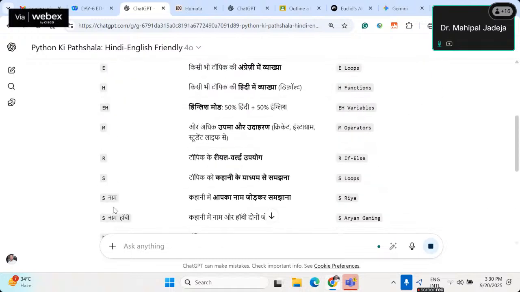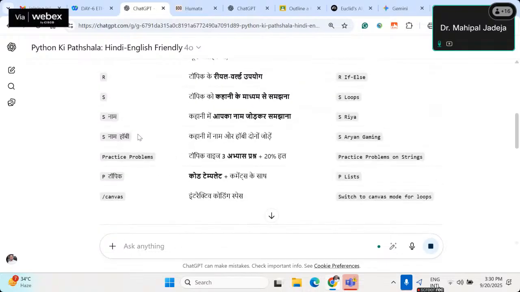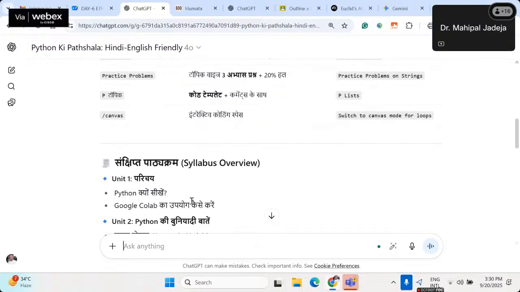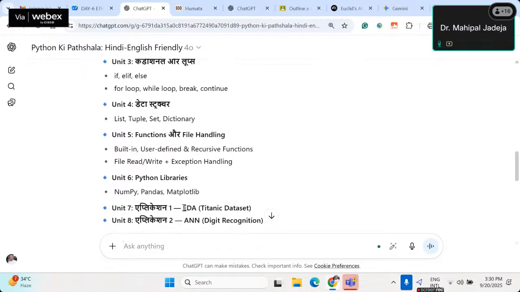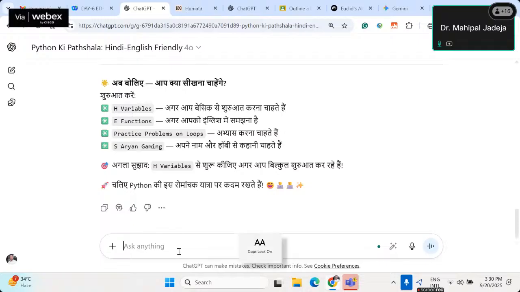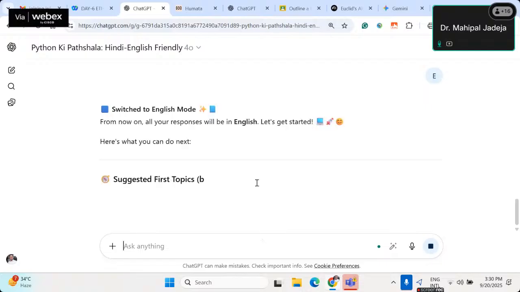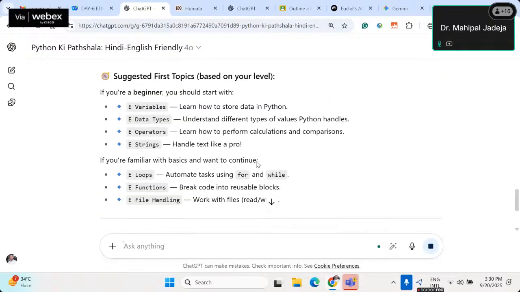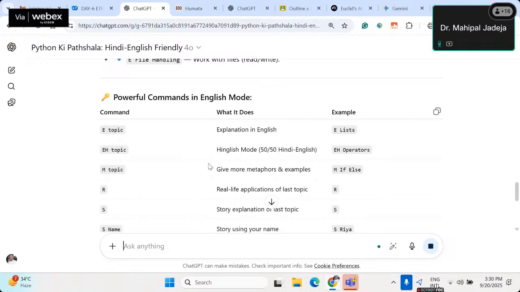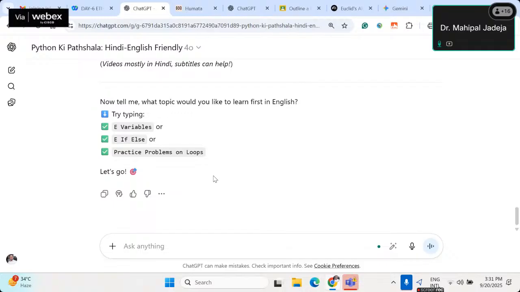As you can see, all the commands have been listed over here. For example, if you write name and hobby like this, then a story will be generated based on whatever you are saying. And this is the syllabus of this particular GPT. Let's say I don't like this response in Hindi, then I can just turn on English mode. If I just write E, then the response will be converted into English, as you can see. Now it's giving me the same response, but it has been changed to English. Similarly, we can go back to the other mode by just writing EH.